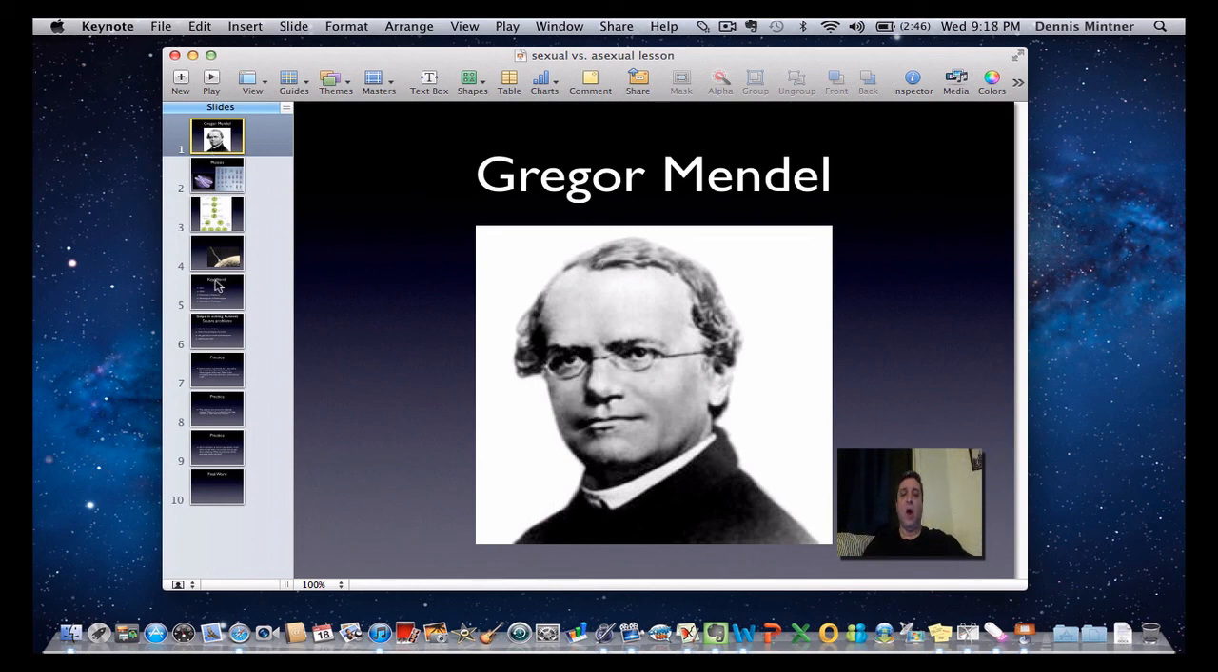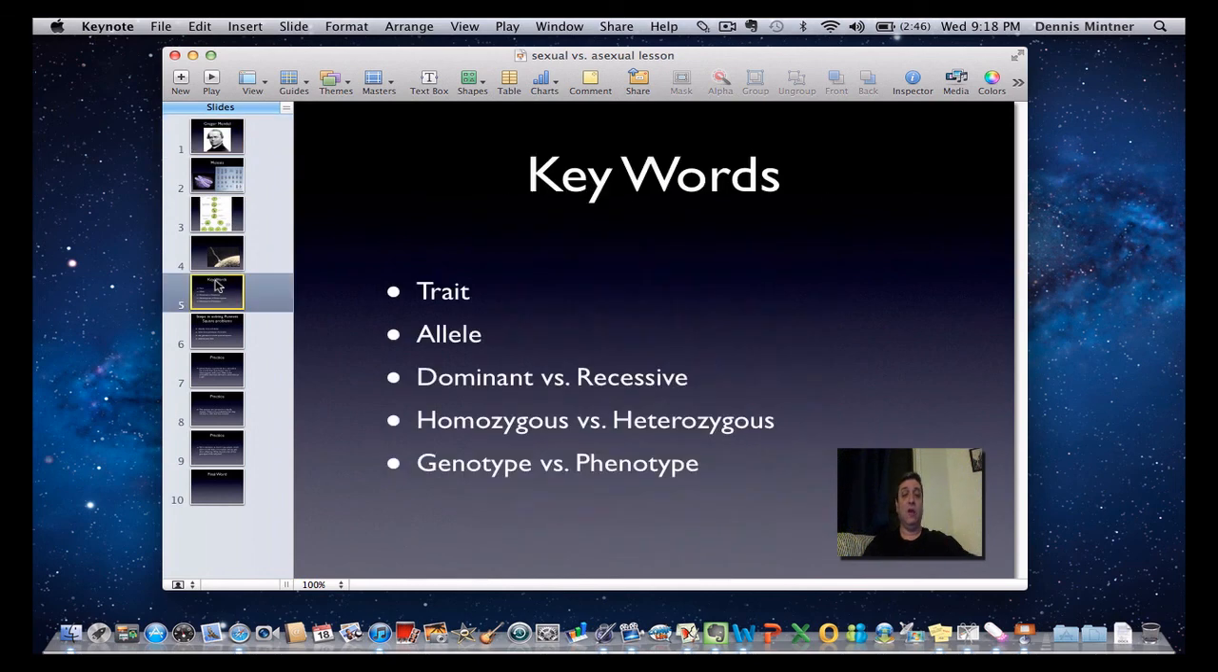All right, so here we go. We're going to move on and look at the keywords for this unit. Trait is a keyword. A trait is whatever it is you're looking at, like eye color, hair color, whether your earlobes are attached, where your hairline is, does it come to a point like a widow's peak or straight across? All of those things are traits that are in your DNA that's inherited.